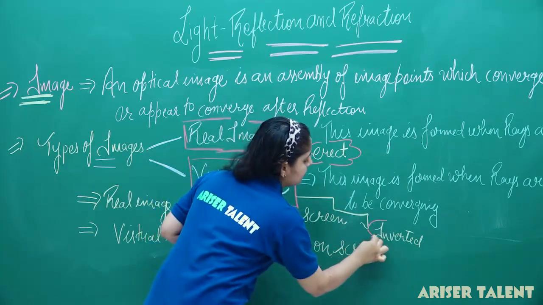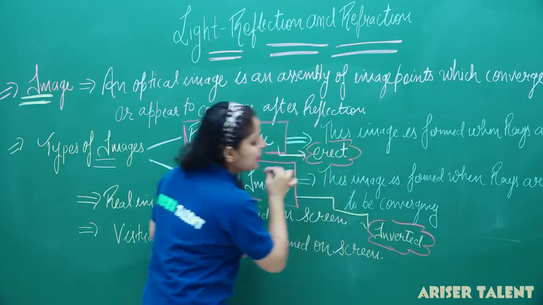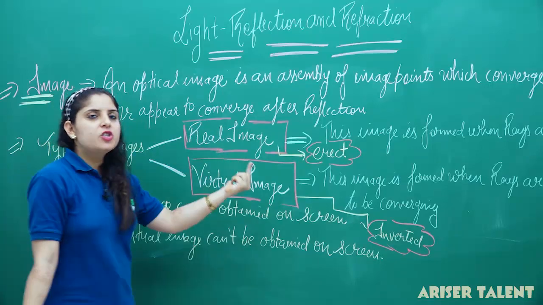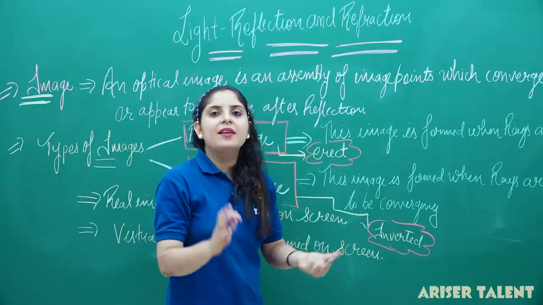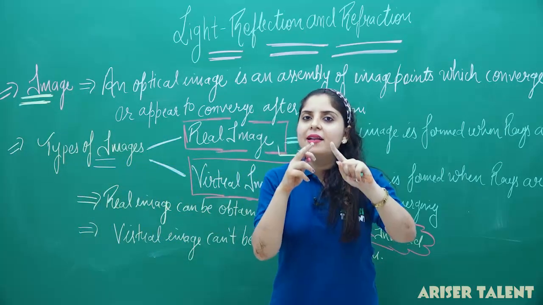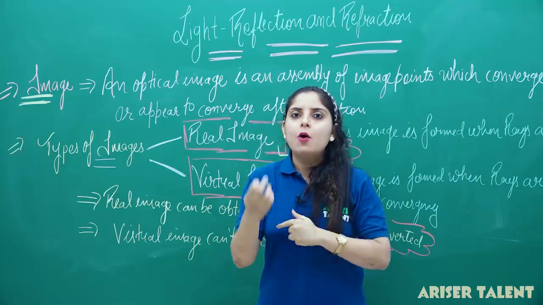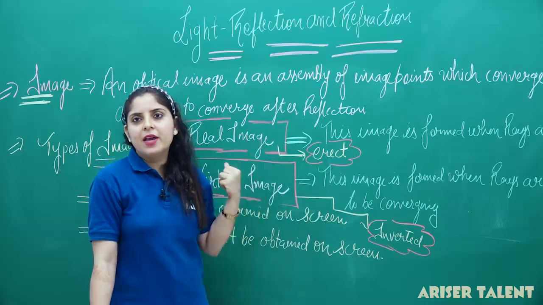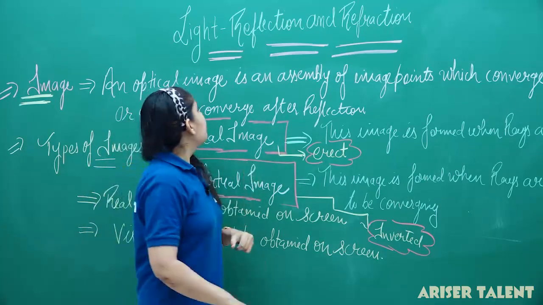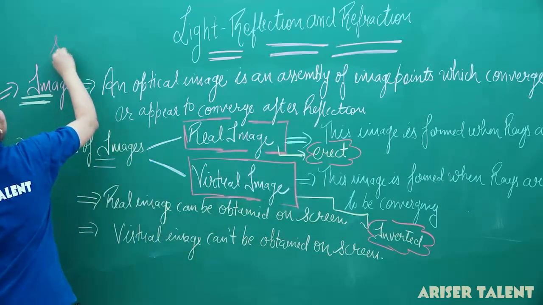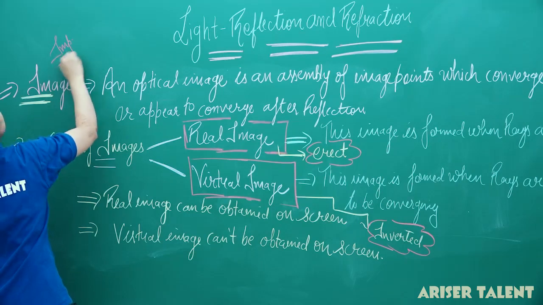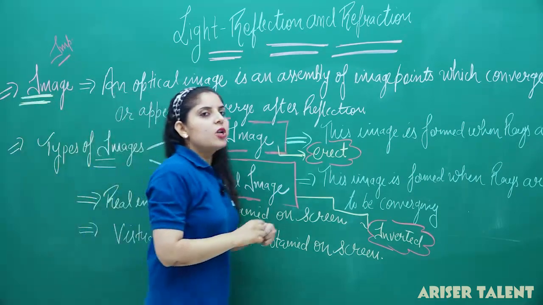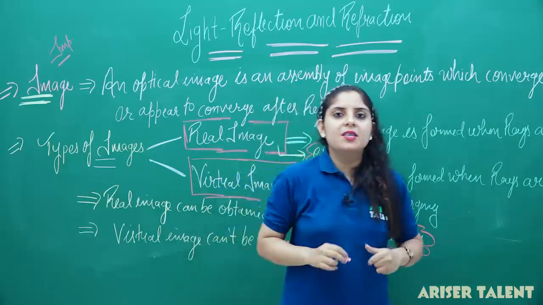So we have seen three differentiating points between the real image and the virtual image. First is regarding the definition, second is how we can obtain them on the screen, and third is the nature of the image we are getting. This is again a very important concept about the image. So just learn this question because it is very important from your CBSE point of view.